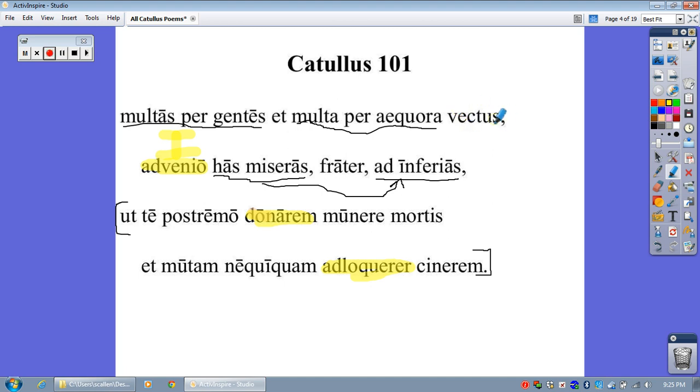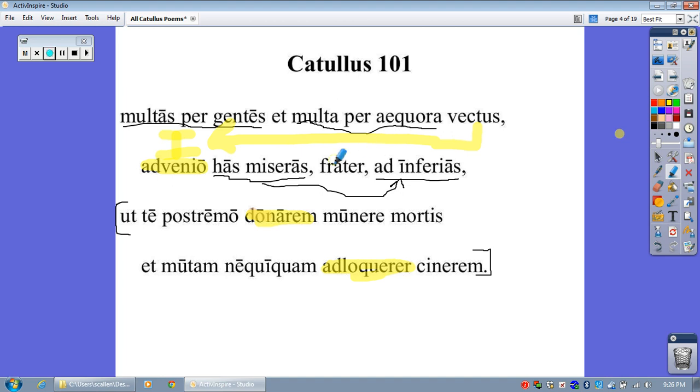Looks like a verb in the front, noun in the back. And look at it, it has a US ending. So what kind of nouns have US endings? That would be masculine, singular, nominative. So therefore, it's describing the subject of the sentence. And we already know who the subject of the sentence is. The subject of the sentence happens to be I. So there you go. Vectus is going to be describing I. Now, how are perfect passive participles translated? Having been verbed. So we'll get to the meaning of vectus in just a second.